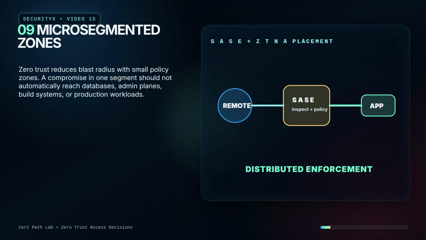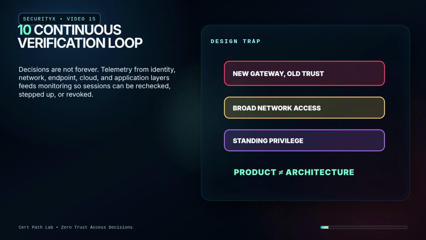Microsegmented zones. Zero trust reduces blast radius with small policy zones. A compromise in one segment should not automatically reach databases, admin planes, build systems, or production workloads. Continuous verification loop. Decisions are not forever. Telemetry from identity, network, endpoint, cloud, and application layers feeds monitoring so sessions can be rechecked, stepped up, or revoked.